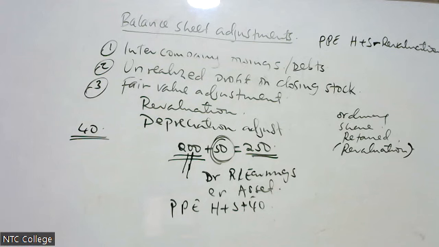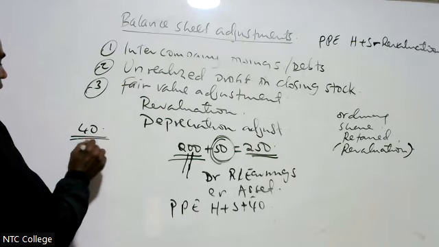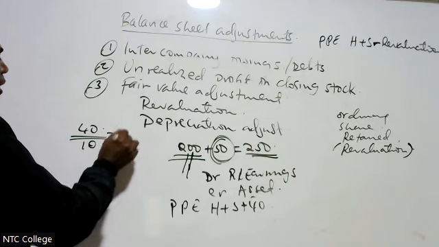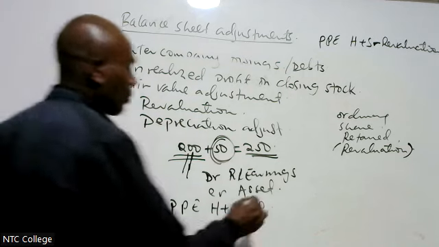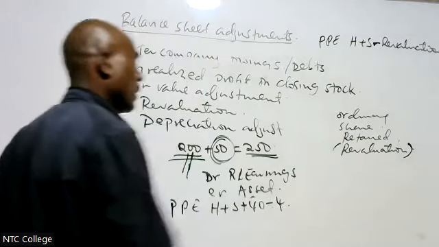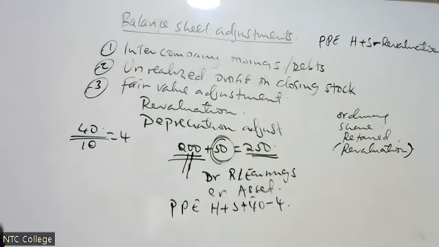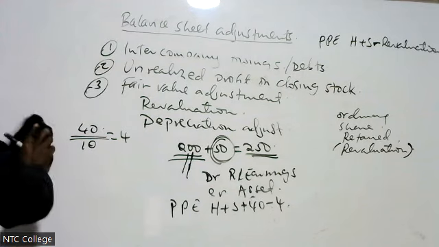Then the examiner told me, as a continuation, that the plant had a remaining useful life of 10 years. Therefore, this plant will be depreciated over 10 years, so I have depreciation of 4. Therefore, when I'm consolidating, I will subtract 4 there. That is how we do that item.